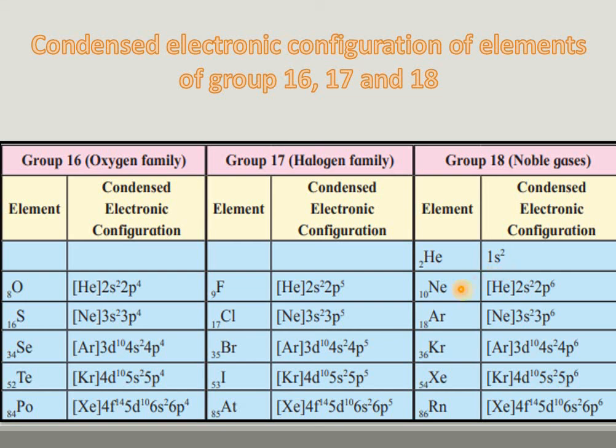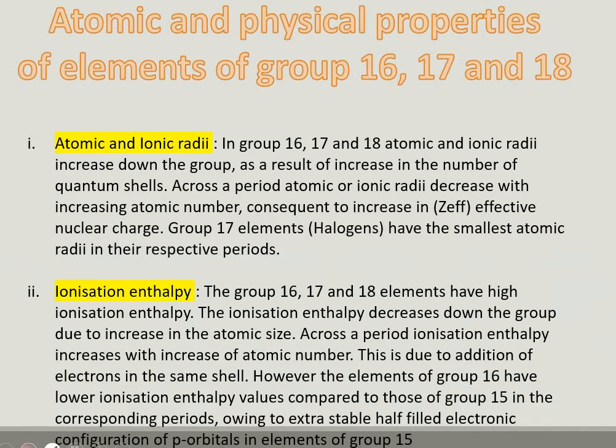Neon has [He] 2s2 2p6. Argon has [Ne] 3s2 3p6. All the elements in group 18 have filled subshells. That is why they are noble gases or inert gases.